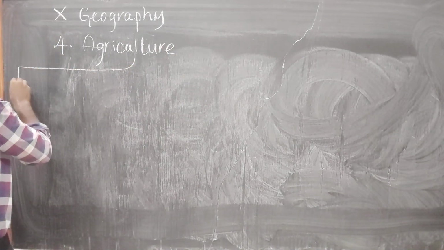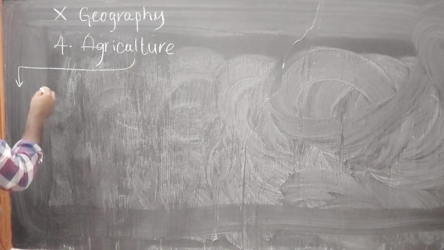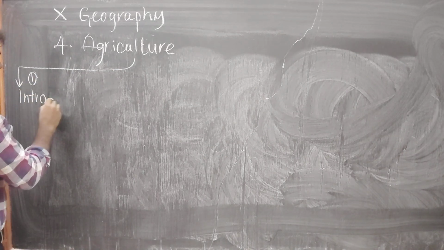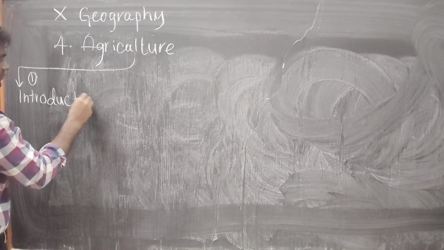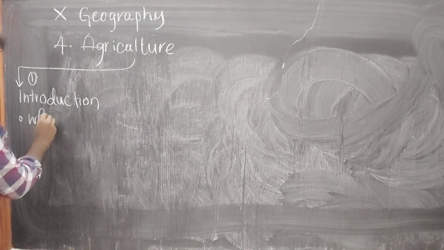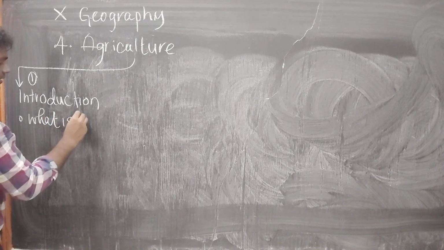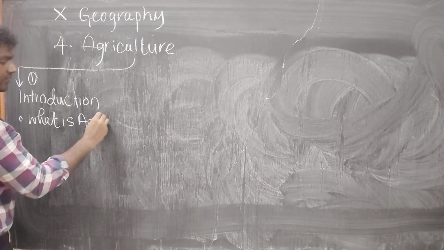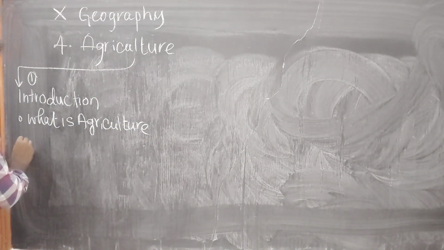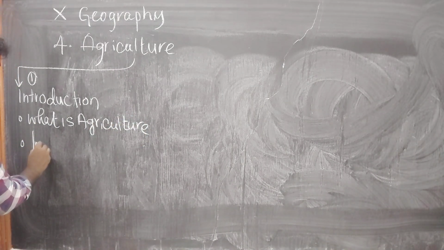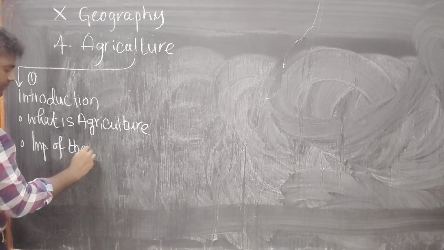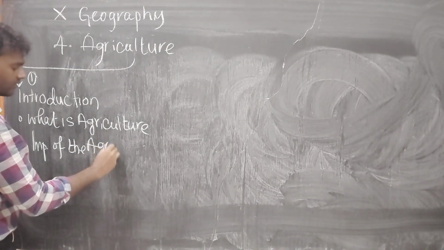Agriculture. See, in this chapter we have nearly 6 subtopics. First subtopic is introduction. In this introduction, we need to discuss what is agriculture. Second one, importance of the agriculture.